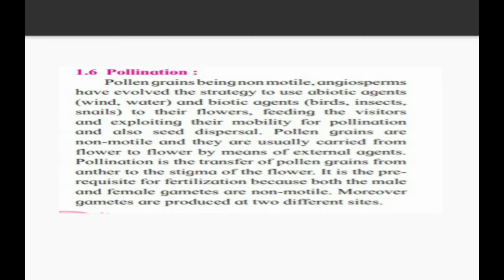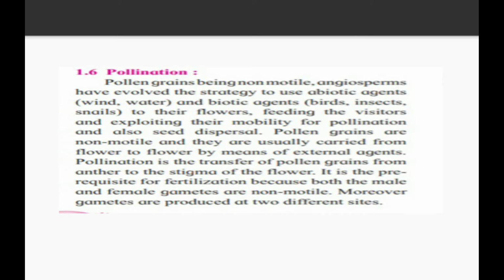Pollen grains are non-motile. They require a particular agency to transfer the pollen grains from anther to the stigma. So anther contains pollen grains and stigma contains the ovary. Those pollen grains and the ovary have to get fused with each other for the pollination process, and for this they require a particular agency. So there are two agencies, abiotic agencies and biotic ones. Abiotic agencies include wind and water, and biotic agencies include birds, insects and snails.